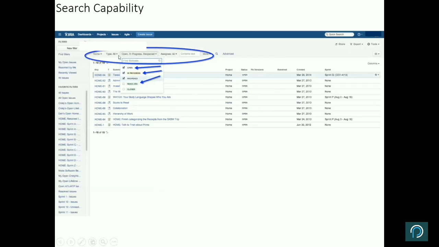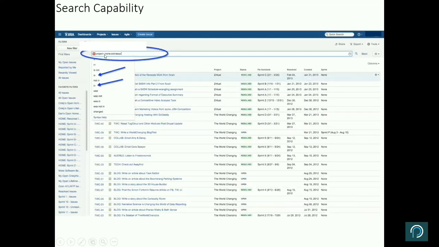And as I was talking about the Jira query language, right? So this is the Jira query language. Project is equal to home and status is in, something like that. Like we search in SQL, right? Or a similar search, we can do that on Jira also. And you get a list of all these items here on the search criteria.